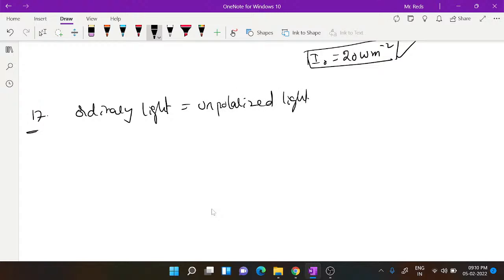When a beam of unpolarized light is incident on a system of 4 polaroids which are arranged in succession such that each polaroid is turned through 30 degrees with respect to the preceding one, the percentage of the incident intensity that emerges out from the entire system is approximately?